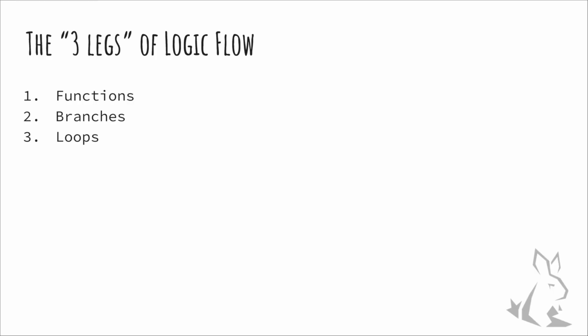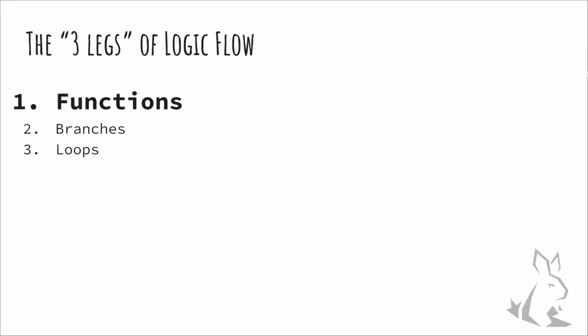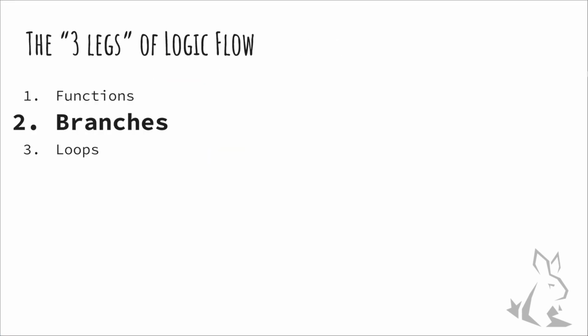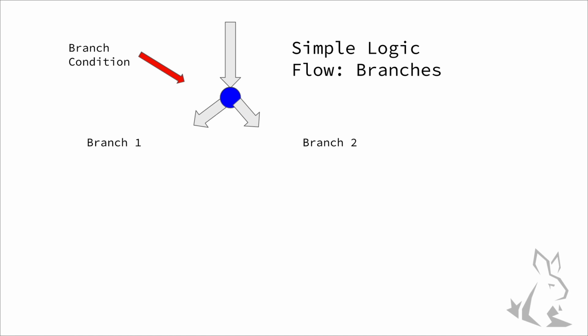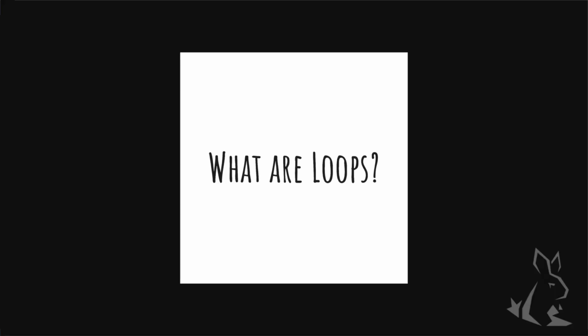Let's go on a little walk down memory lane. First, we talked about how basic logic flows starting from top to bottom. Then we dove into functions and how logic flows with functions. We talked about how logic flows with branches. And now we're going to talk about the third and final leg of this logic flow conversation, which is all about loops. So what the heck are loops?